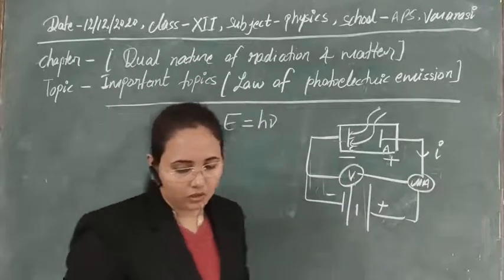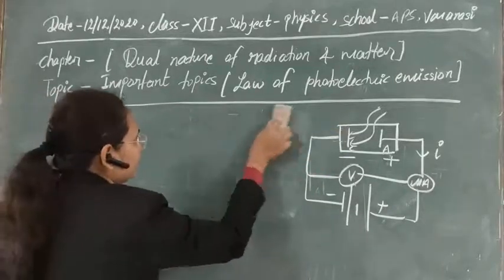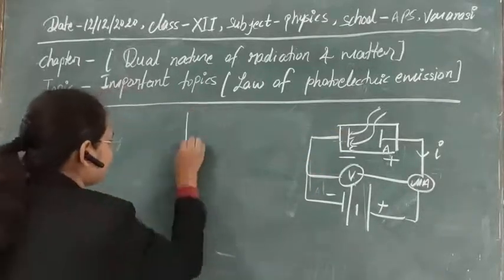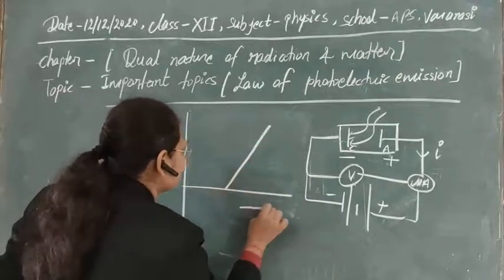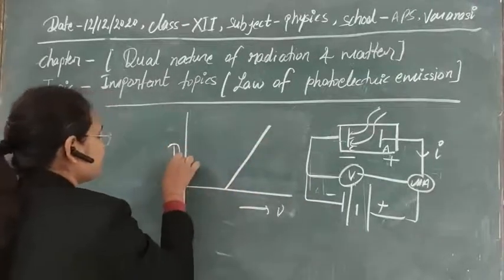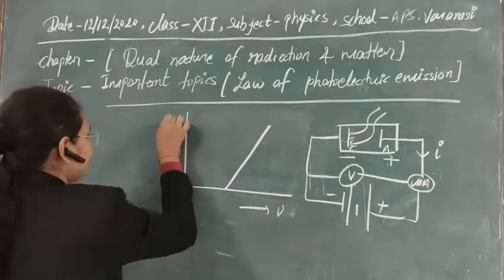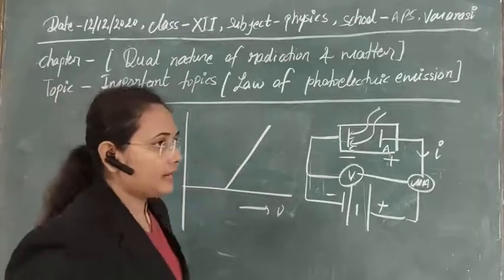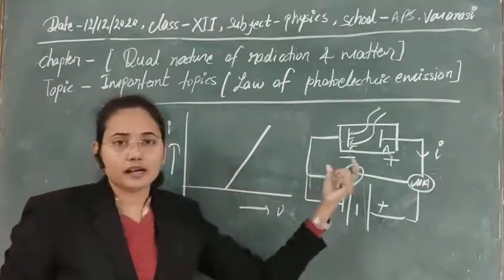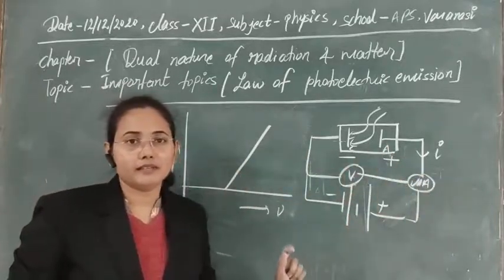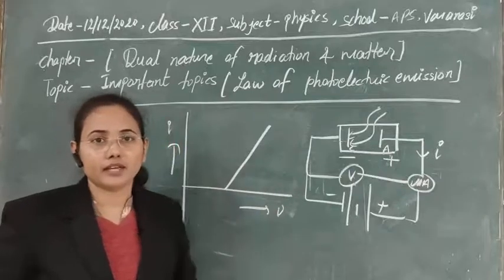If we draw the graph for this, it is just like this. This is the frequency and this is the photoelectric current. We have seen that at a certain frequency, electrons start to be emitted from the metallic surface, and after that we get photoelectric current.